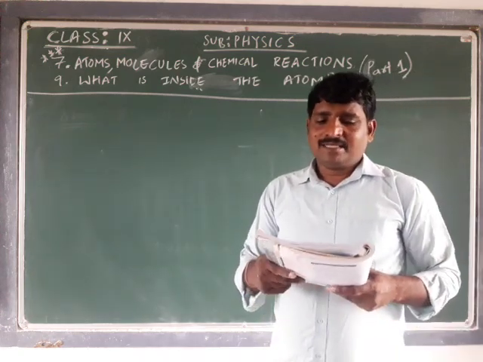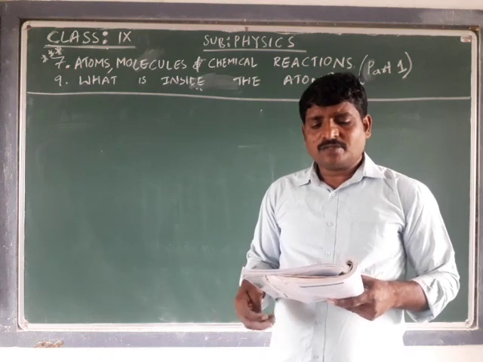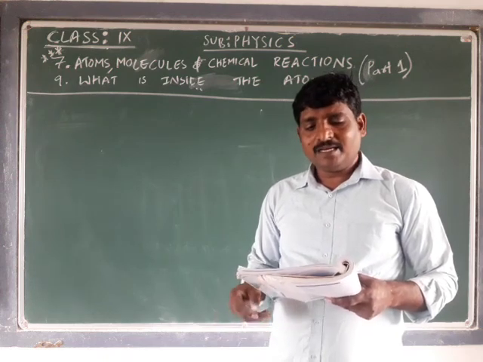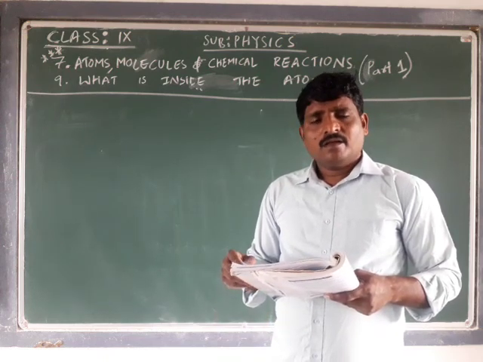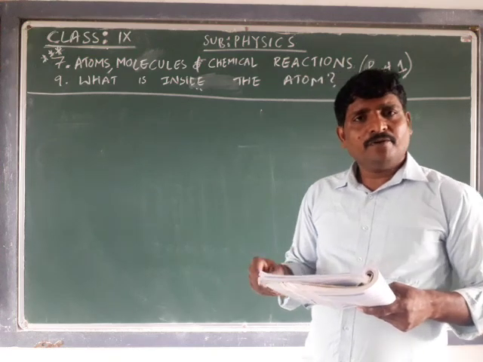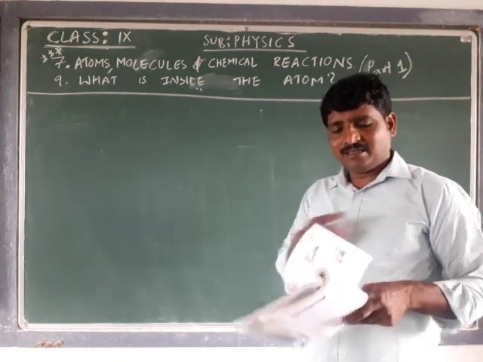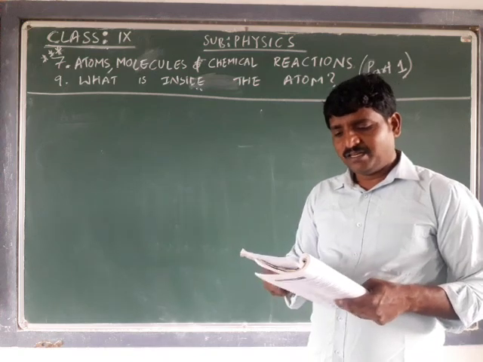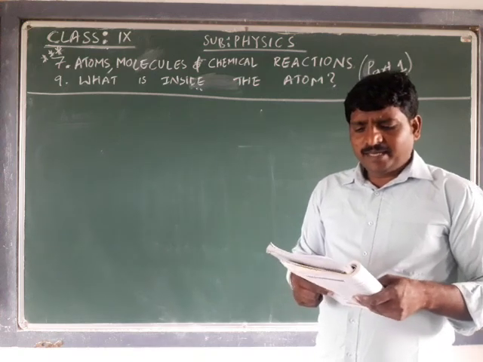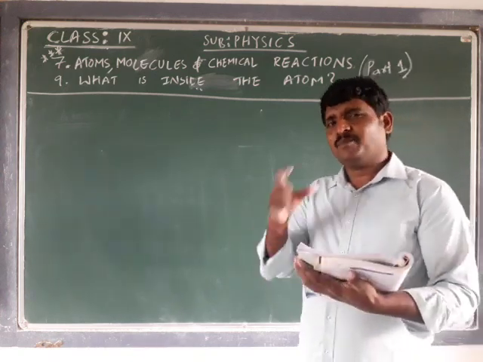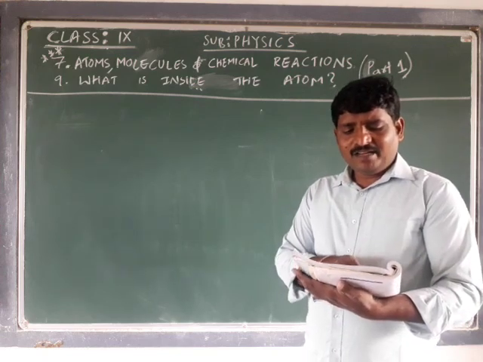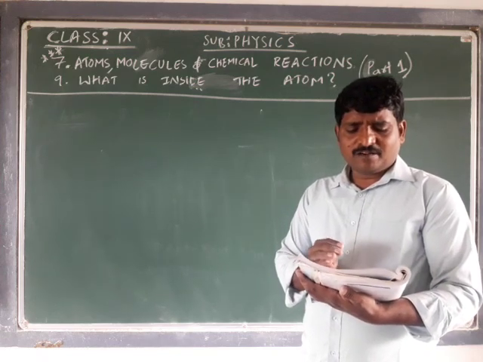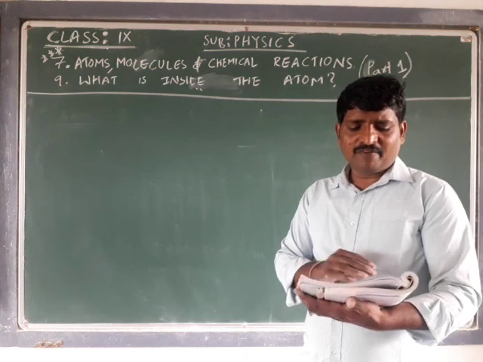In this chapter, the question was: is matter around us pure? In the last lesson, that we discussed in the last session, we used the terms element and compound. We learned about the role of separation techniques in identifying the elements.